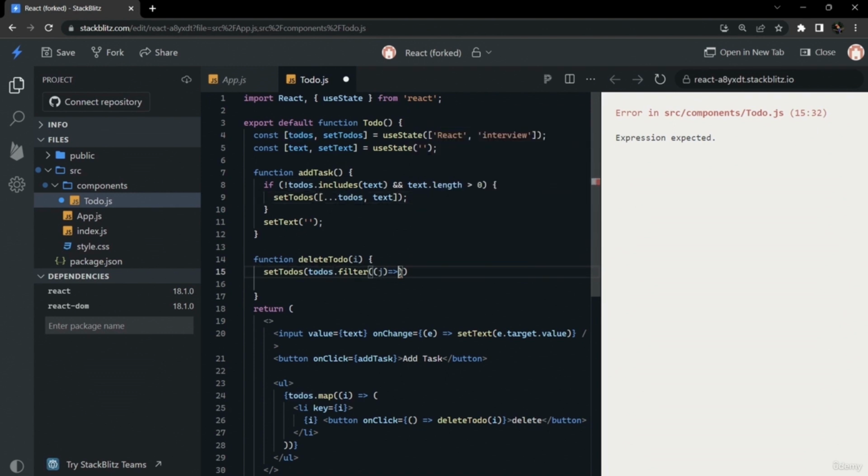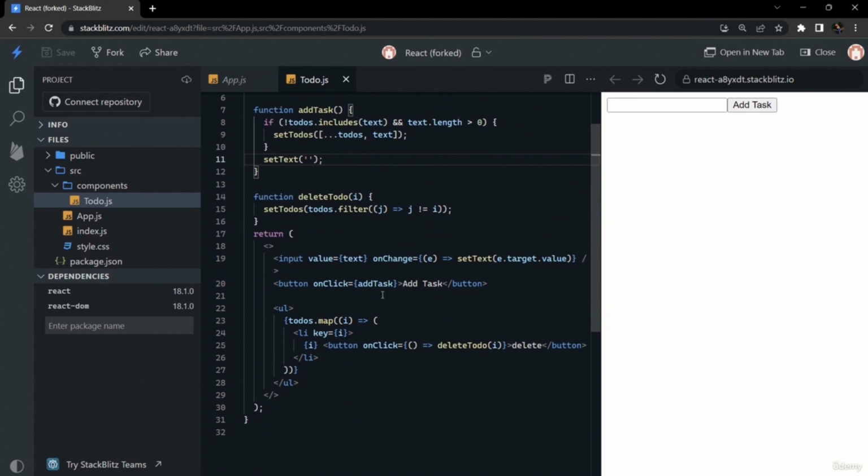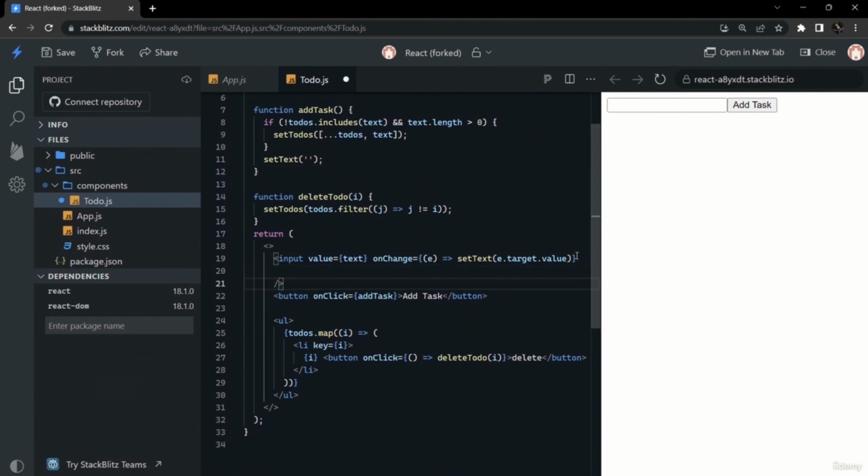So we have taken j here. So if j is not equal to I, then only we will pass them. So here we can check this. So we have added a task washing, and we will add another task dressing. So if we delete dressing, dressing will be deleted. If we delete washing, washing will be deleted. So our delete functionality is working fine.